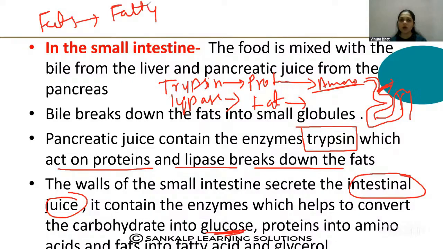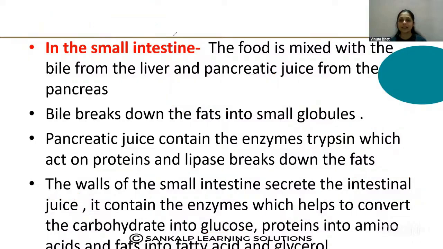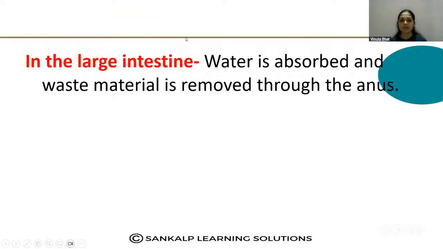So these all are fatty acids and glycerol, amino acids and the glucose. These are all the simplest form of nutrients. That is not a complex form, that is the simplest form of the nutrients that is absorbed by the walls of the intestine. So see how the digestion takes place in the intestine.